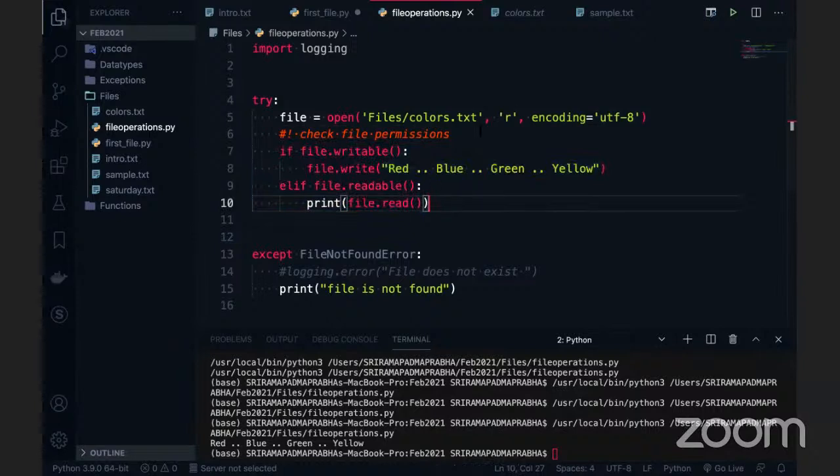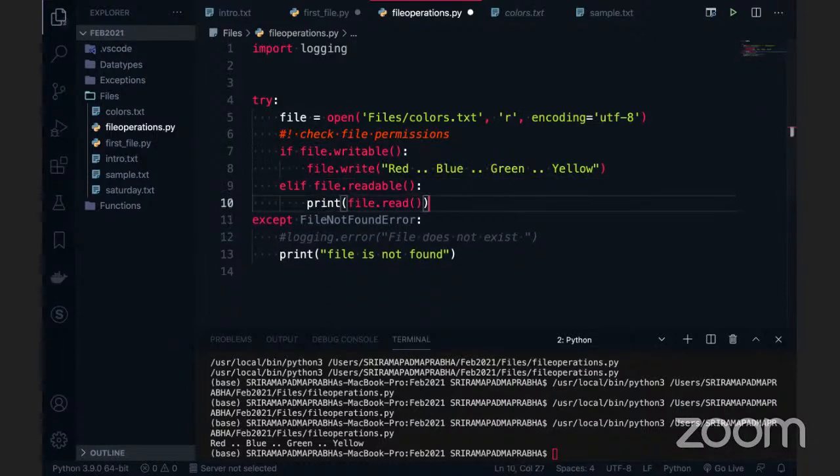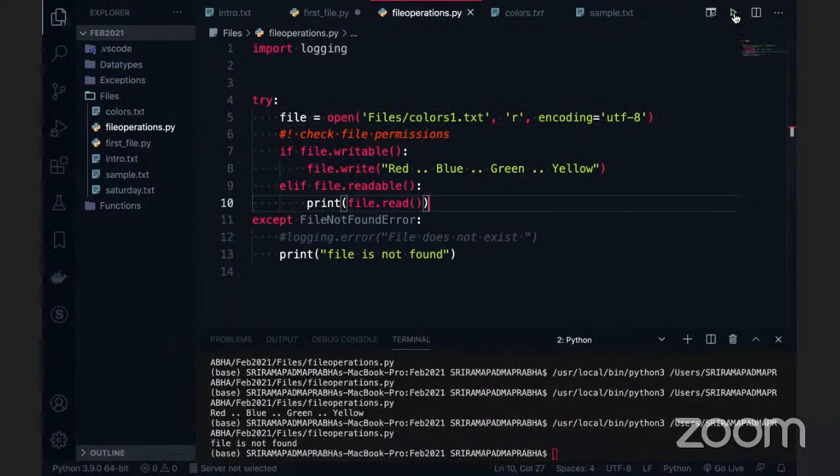Now, what I'm going to do is a simple thing. We can easily handle it if there is any file not found; we can see the exception. For example, I'm going to give here colors1.txt, and I'm trying to read this file. Let me go and execute this code. We can see that it has gone to the exception. It is printing now. So always when you are working with files, you need to handle it.